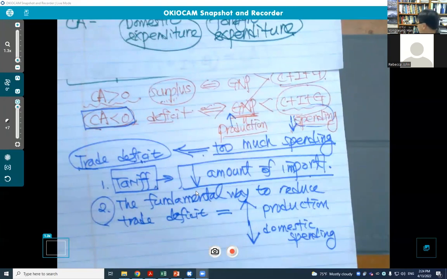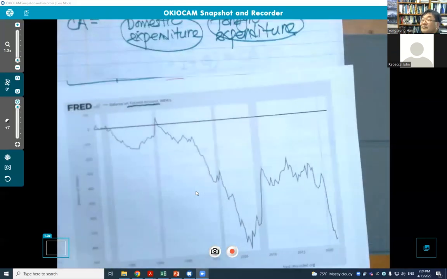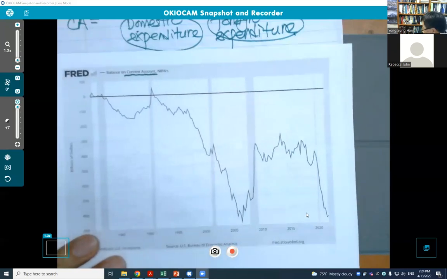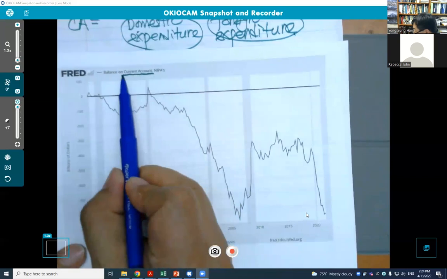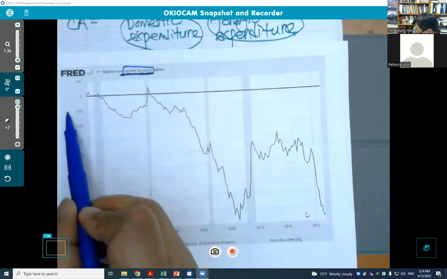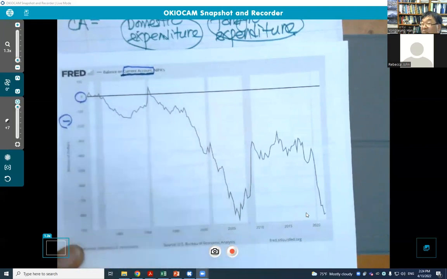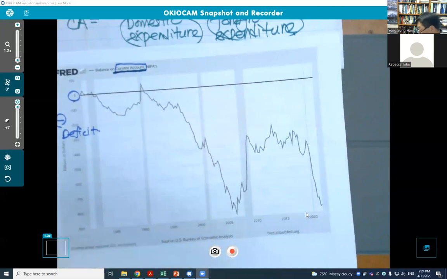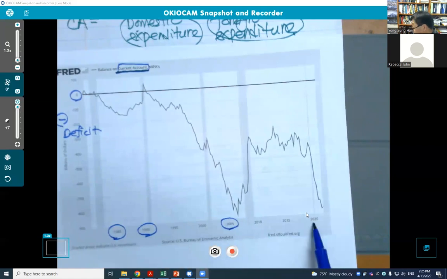Then I want to show some graphs here. Can you see this graph? This graph shows the current account of the US. This is negative, this is 0, so that means we have a deficit. This is 1985, 1990, 2005, 2020.